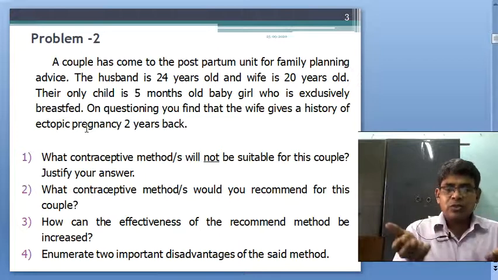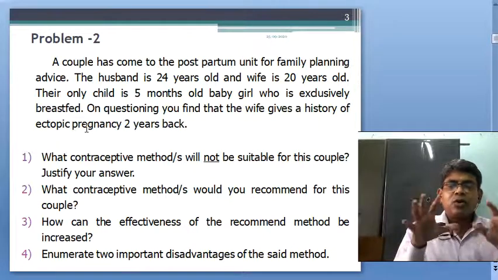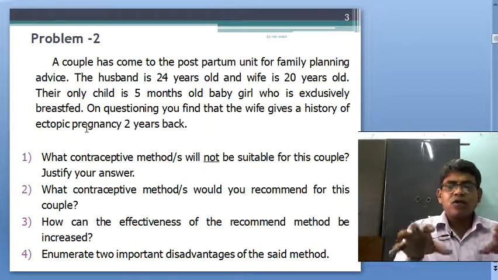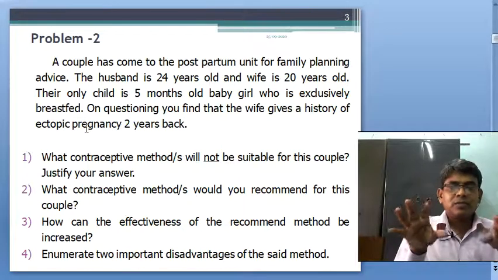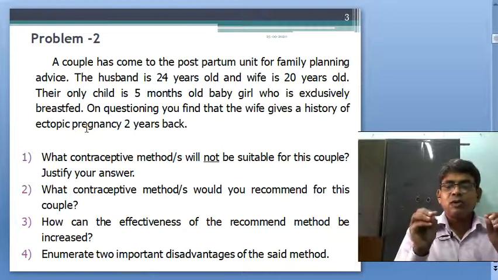You tell the couple or newly married couple all the pros and cons, advantages and disadvantages of all methods, and what are suitable for them, and they will choose from these suitable methods. This is called cafeteria choice.